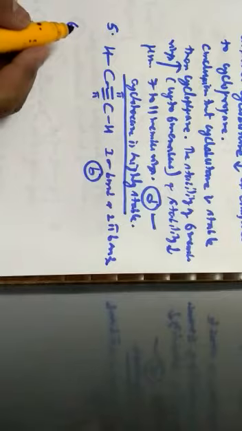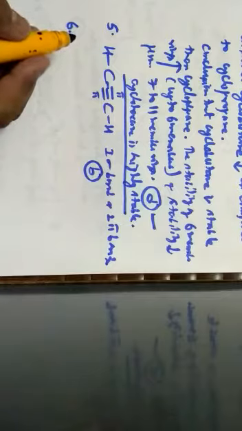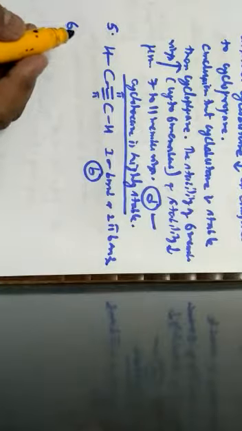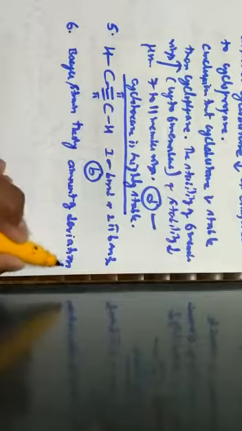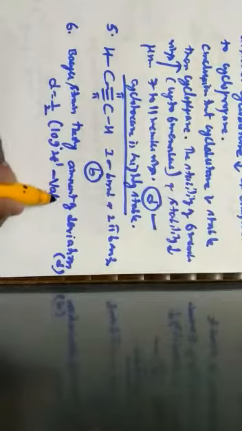Next one, question number 6. According to Baeyer strain theory, which is highly stable? Cyclobutane, cyclopentane, cycloheptane, and cyclohexane. According to Baeyer strain theory, the amount of deviation, D, is given by the formula D is equal to 1 by 2 into (109 degree 28 minutes minus valency angle). 109 degree 28 minutes is known as the tetrahedral angle.